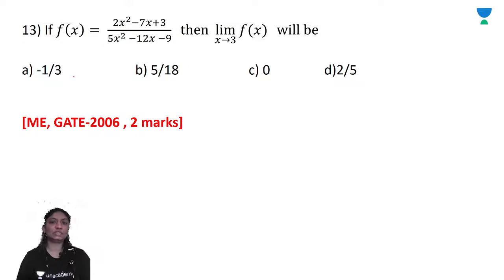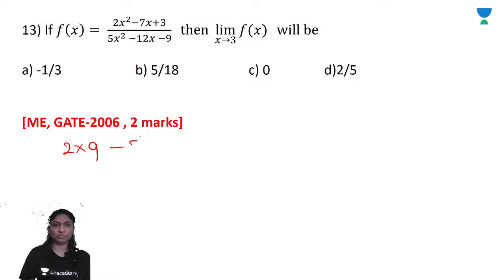If f of x is equal to this, then limit as x tends to 3 f of x will be. Very simple question, asked for 2 marks, right? So quickly, first of all, limit as x tends to 3, so put x is equal to 3. So you will get what? 2 into 3 square, that is 9. 2 into 9 minus 7 into 3.